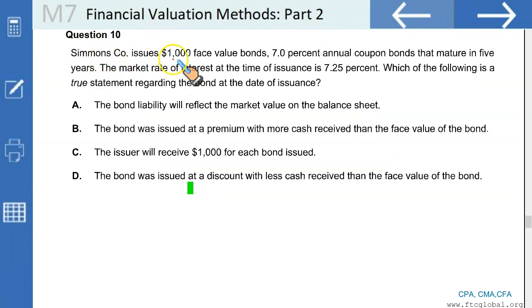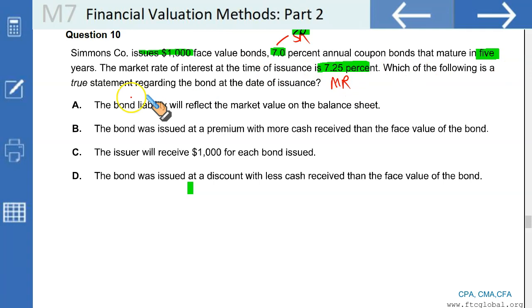Simmons Company issued a 1,000 face value bond, 7% annual coupon rate. This is the stated rate, gentlemen. Remember that you will use it to calculate the coupon amount. It matures in 5 years. That's the time to maturity. This is the stated rate. This is the face value. The market rate of interest at the time of issuance is 7.25%. That's what you will use as the market rate for discounting purposes.